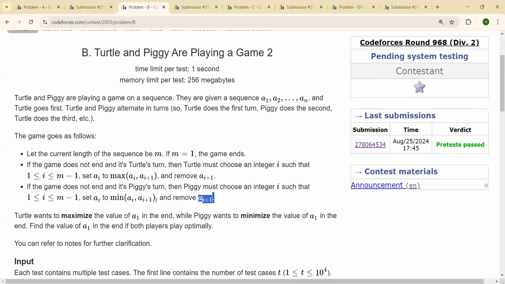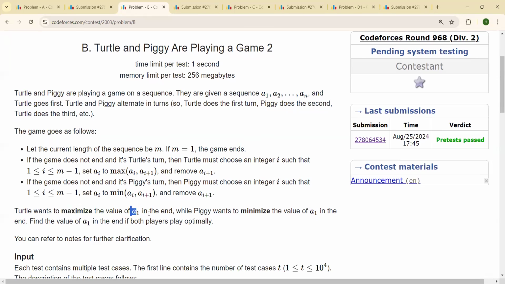Okay. So Turtle wants to maximize the value of a1 in the end, while Piggy wants to minimize the value of a1 in the end. So you need to find the value of a1 in the end if both the players play optimally. So you know that at the end you will be left with only one value.